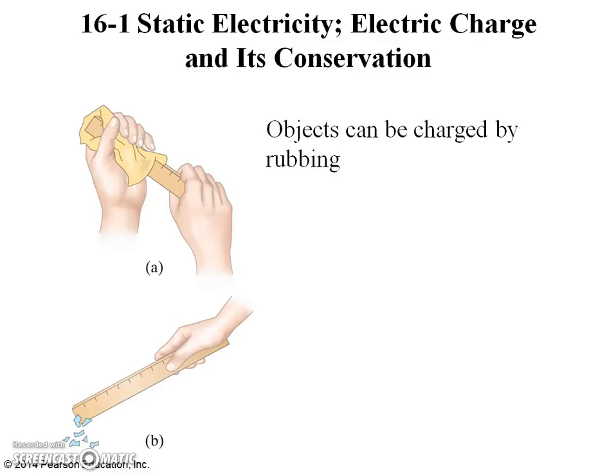You can readily pick up a small piece of paper with a plastic comb or ruler that you have just vigorously rubbed with even a paper towel. You have probably experienced static electricity when combing your hair or taking a synthetic shirt from the clothes dryer. And you may have felt a shock when you touch a metal doorknob after sliding across a car seat or walking across synthetic carpet. In each case, an object becomes charged as a result of rubbing, and it is said to possess a net electric charge.